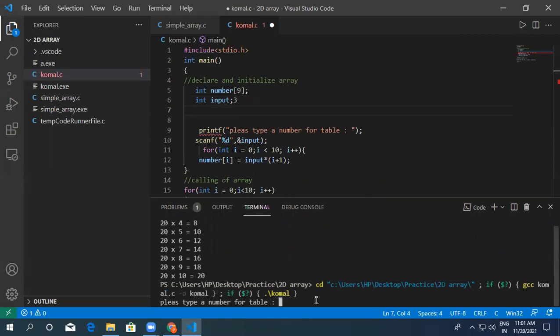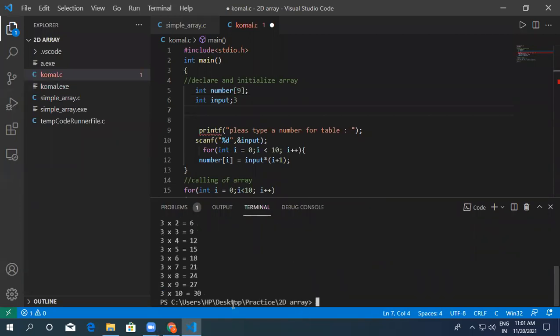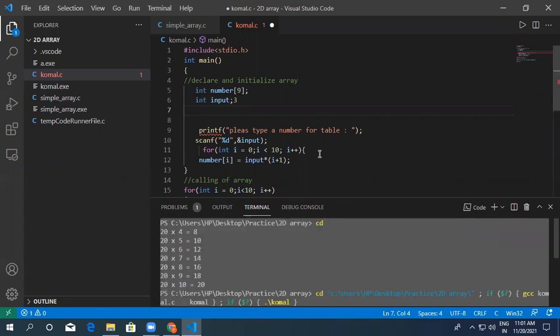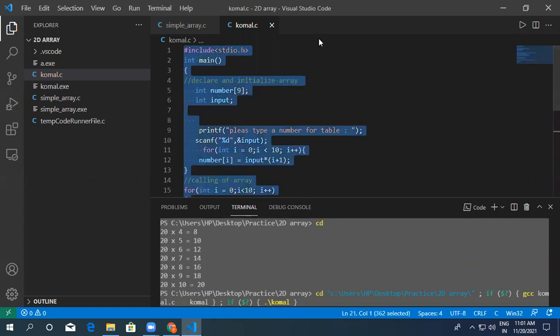Sorry, here I have to write. Okay, see now, that's it. What I did. Okay, so this is the right code. You can copy paste also. You can copy paste it somewhere else in your phone. And now let's see what was that.